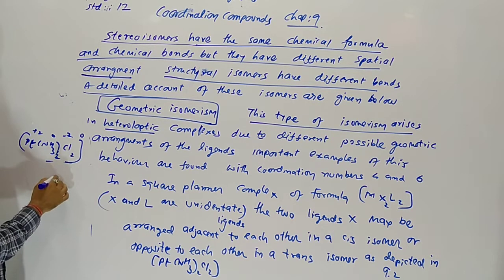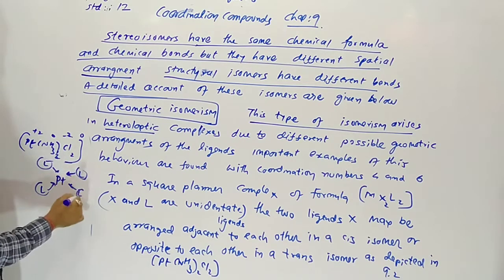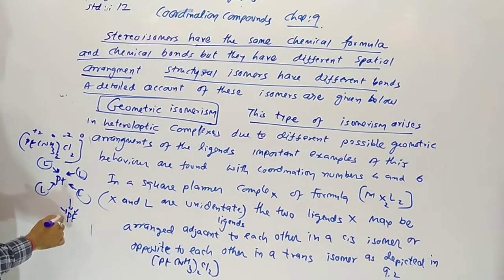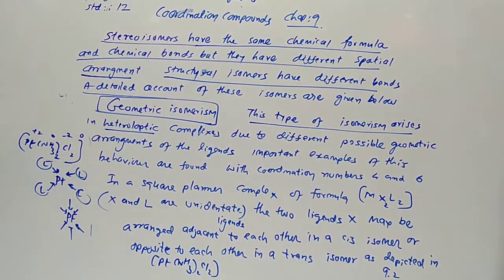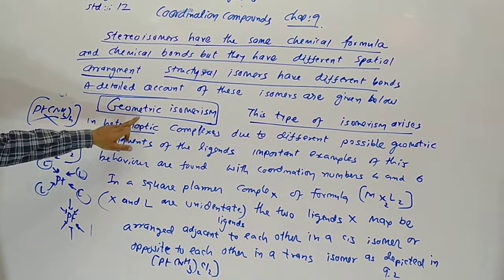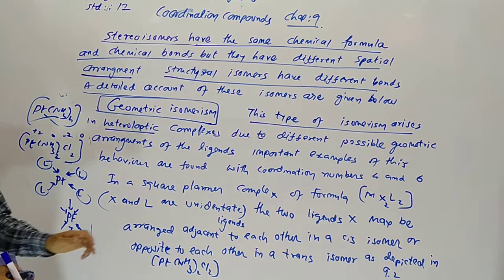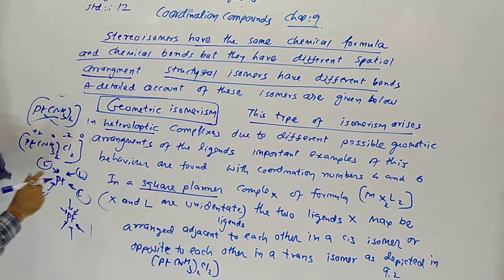Coordination number 4 means our central atom is combined with ligands by 4 coordinate covalent bonds, otherwise by 6. So for coordination numbers 4 and 6, the complex should be heteroleptic. If it is homoleptic, meaning all the ligands are the same, then geometrical isomerism is not possible. Store this in your mind.